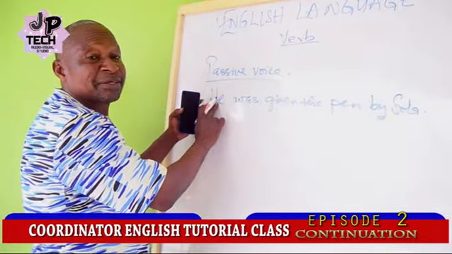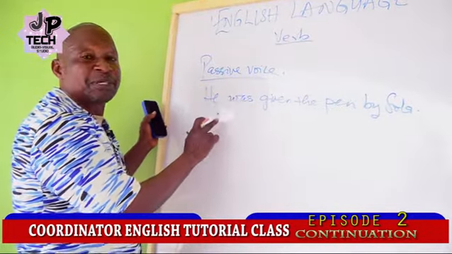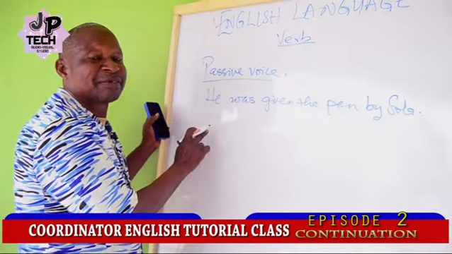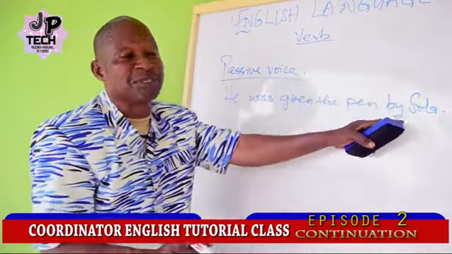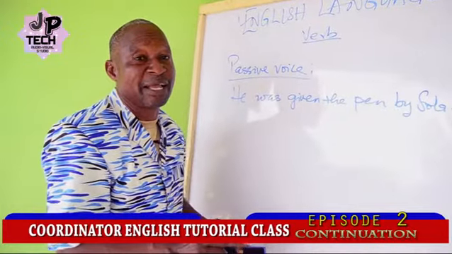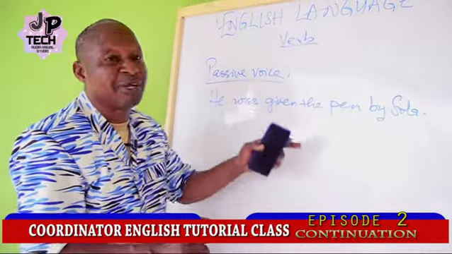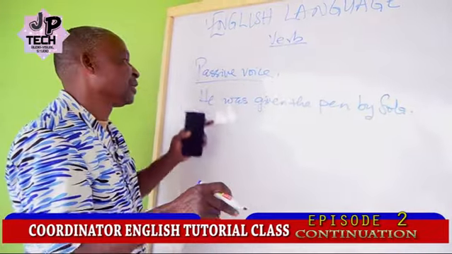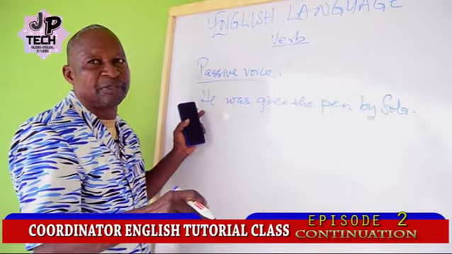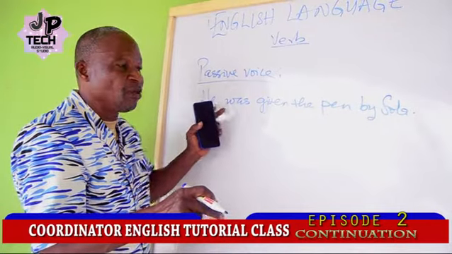He here, which is the subject of this expression, is a receiver, not a performer. In this expression, Shola is the object of the preposition by. Shola is the one that is performing the action of giving the pen to he.